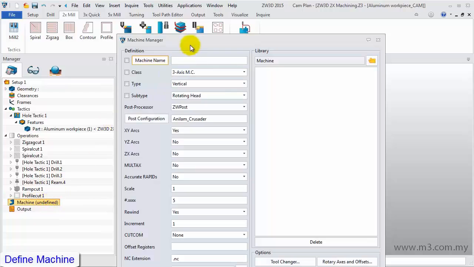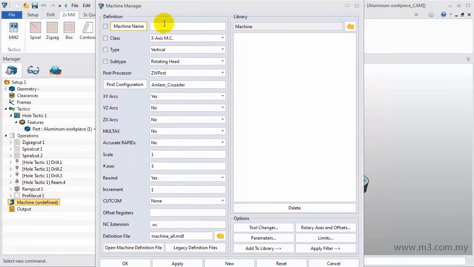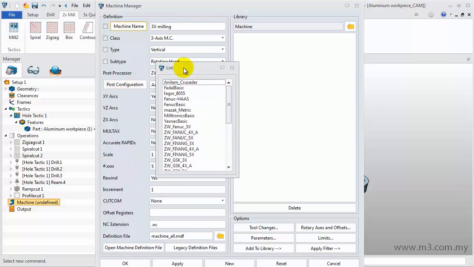Next, double-click on the machine in CAM Manager. Input 2-axis milling as the machine name. And in the Post Configure, select FANUC Basic.